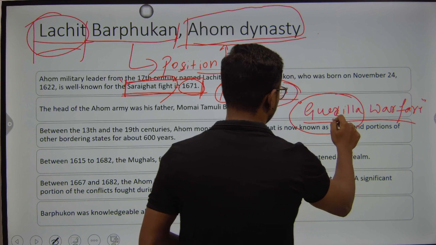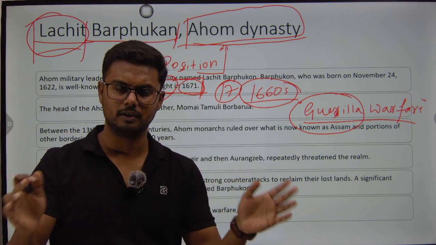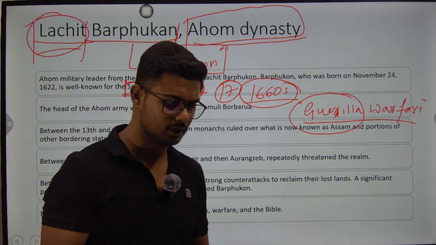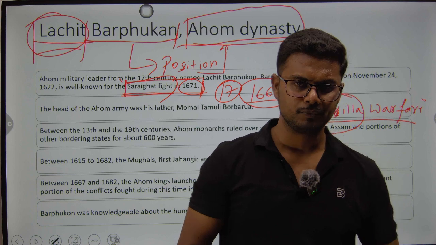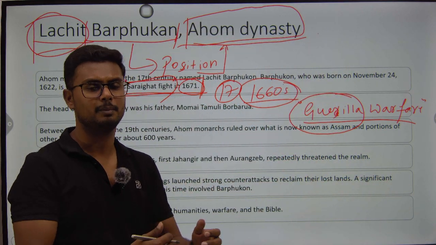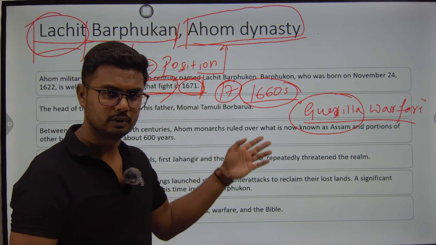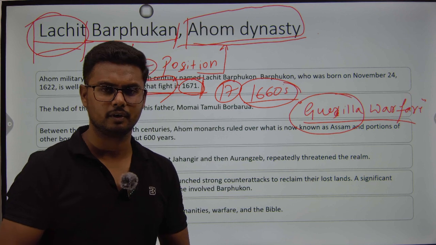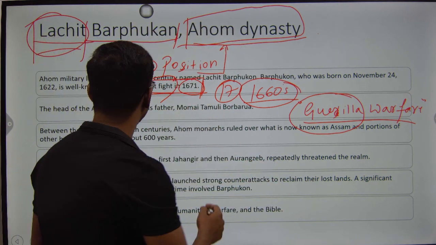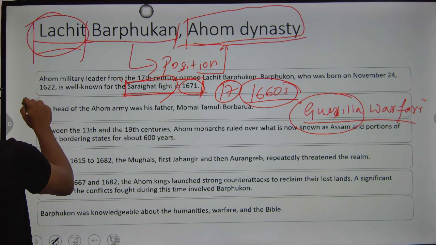It is mainly used by various tribal leaders. They sit on trees and hide themselves behind the trees, and when the right time comes, all of a sudden they launch a surprise attack on their enemies. This is how they get the upper hand, because they know the local place and are very familiar with the local regions. This gives them the upper hand, although they do not have modern weaponry or the size compared to their enemies. So using this guerrilla warfare technique, Lachit Barphukan was successful in defeating the Mughals.